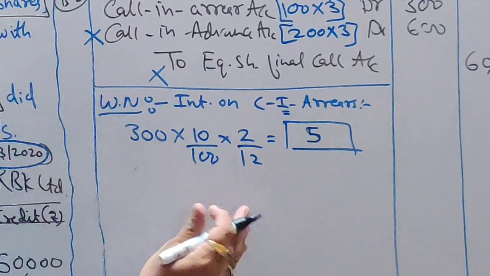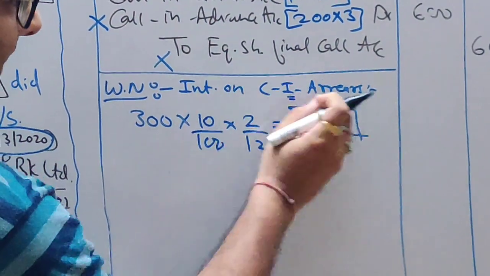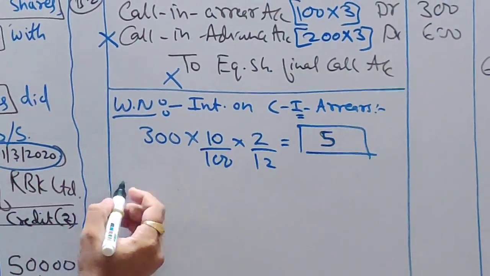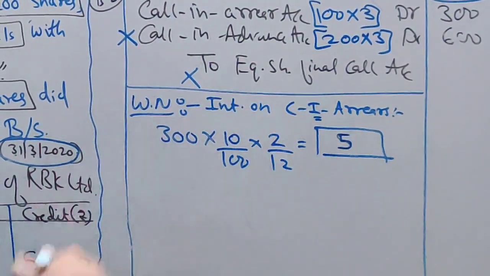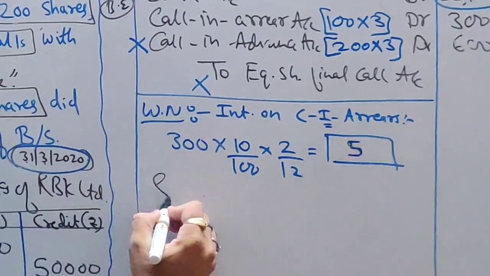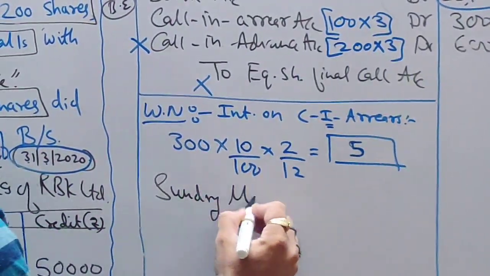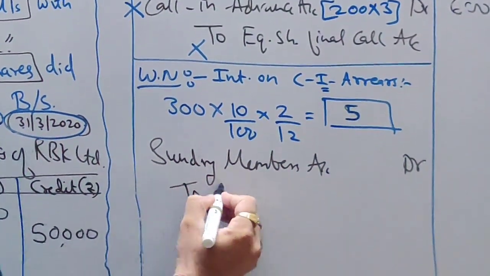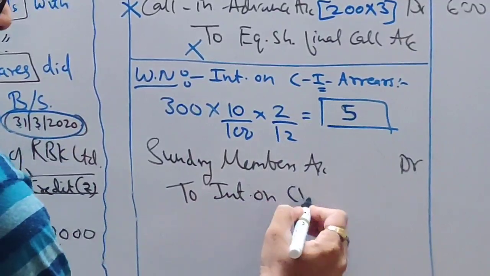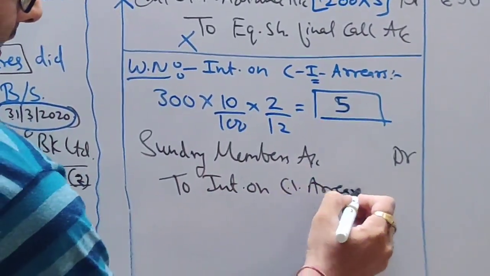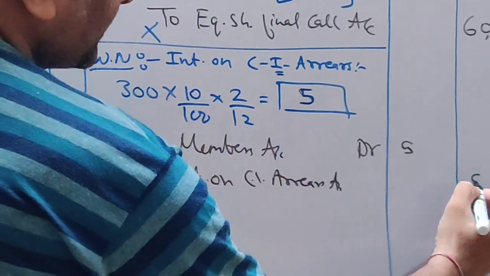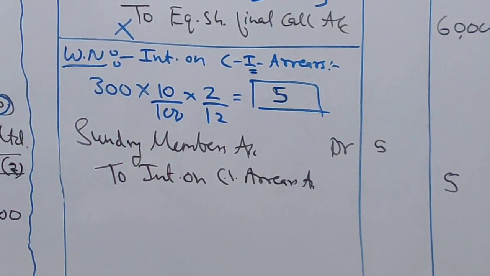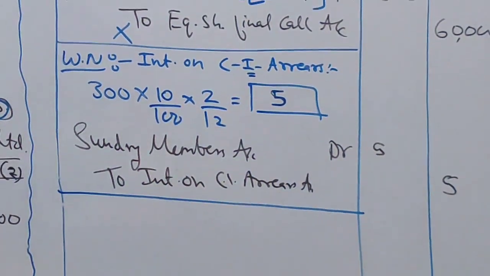So now, what is your entry for this interest on call in arrear? Since this is receivable, it is an income, and it is receivable from whom? From the member, from the shareholder. So you will write sundry members account debit to interest on call in arrear, and the amount is 5 rupees which we have calculated just now. So is this entry clear to you?